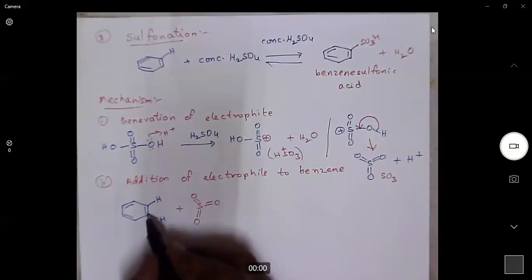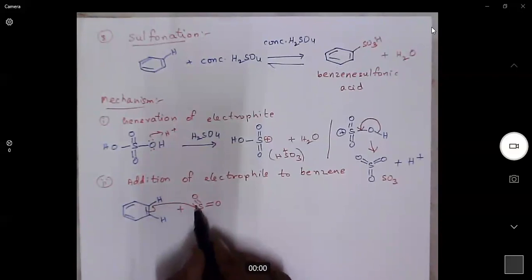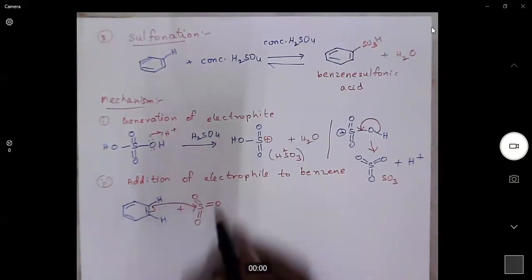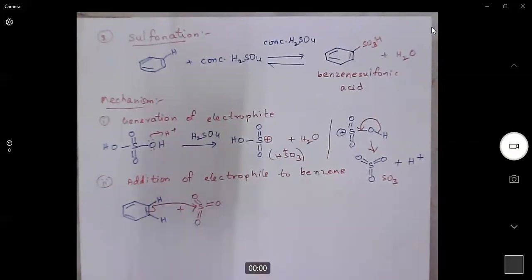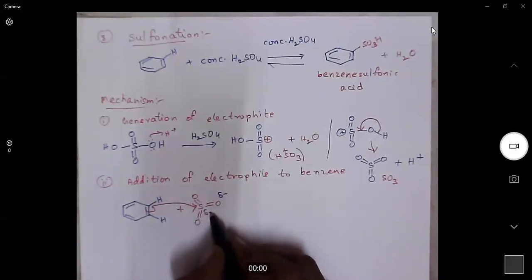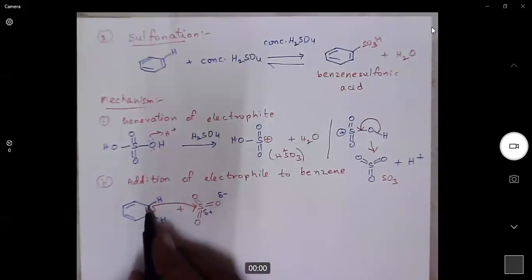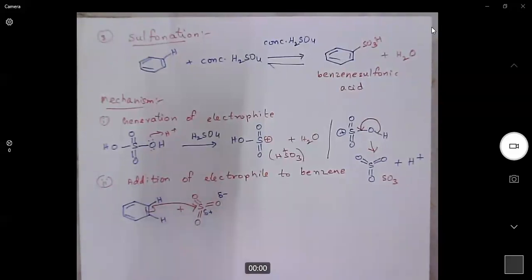Now, the double bond will be polarized towards this carbon. So this carbon will get negative charge, this carbon will get positive charge. The negatively charged carbon will add to sulfur because here we have a sulfur oxygen bond. The negatively charged carbon will react with positively charged sulfur.